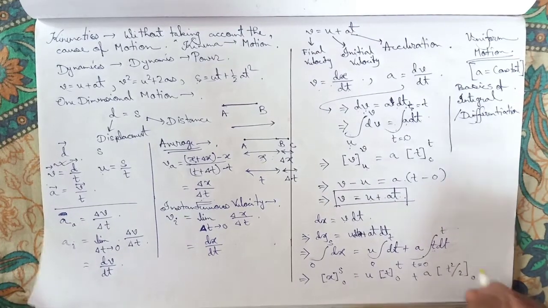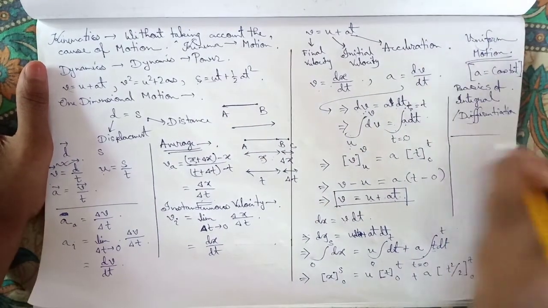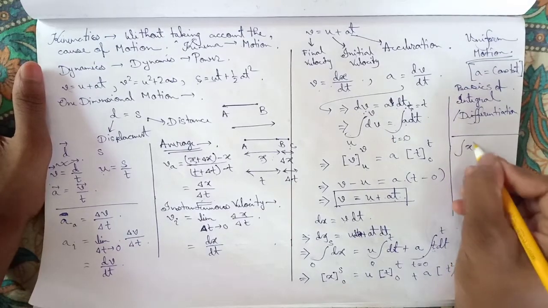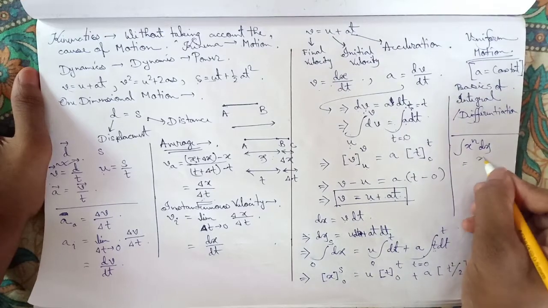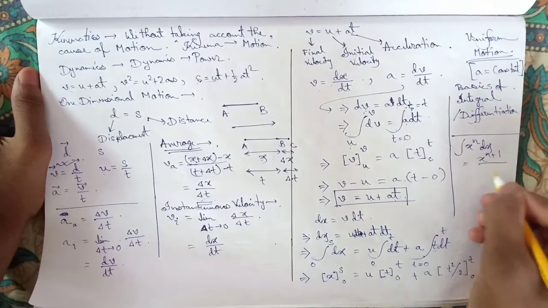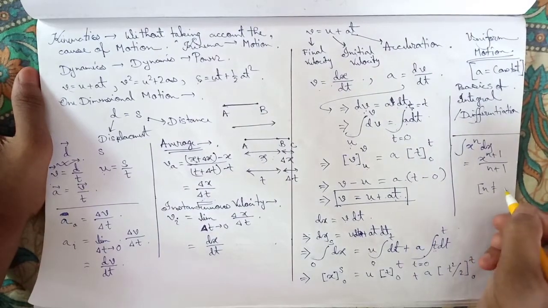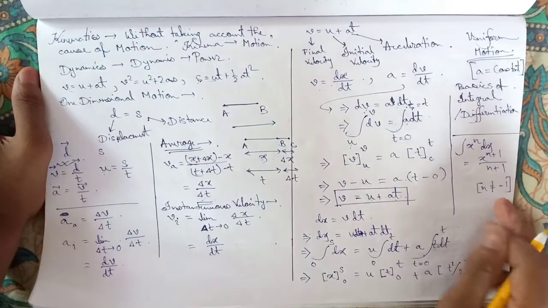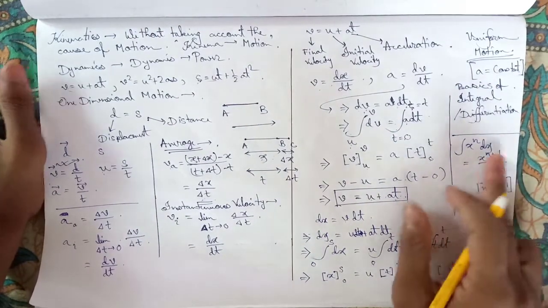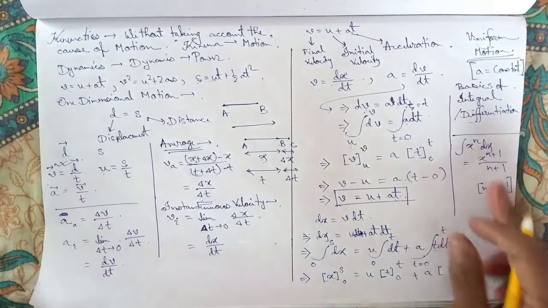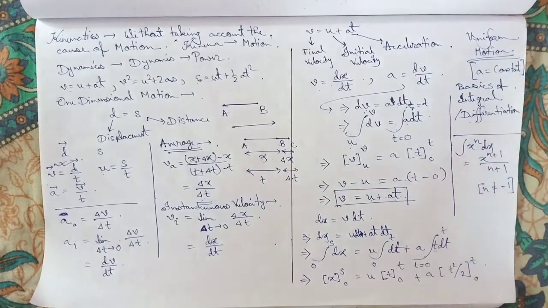How it comes, I just show by the formula. The integration formula is: the integration of x to the power n dx equals x to the power n plus 1 by n plus 1, provided n cannot be minus 1. Because if n is minus 1, the integration part becomes infinite or undefined, so integration cannot be done. That's why n cannot be minus 1. So n can be any other value apart from minus 1.